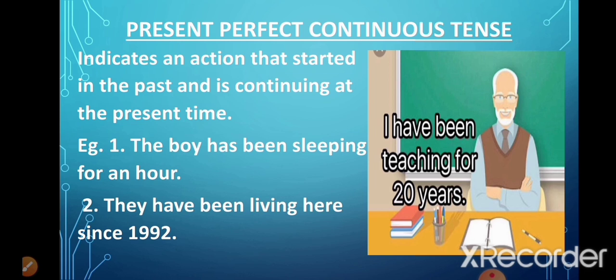So when the starting point is being talked about, we use since. Now in the first sentence, had it been 9 o'clock instead of an hour, that means we would have talked about the starting point of the action, then we have used since instead of for. I hope you have understood the use of for and since.